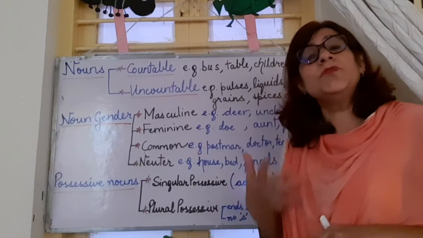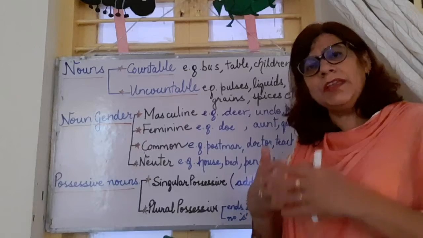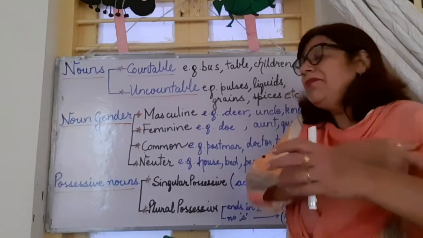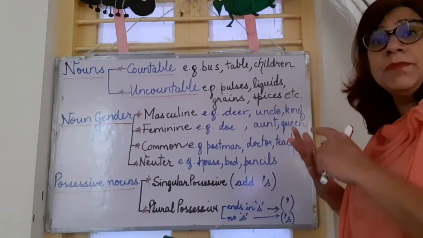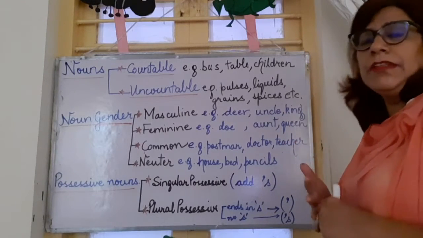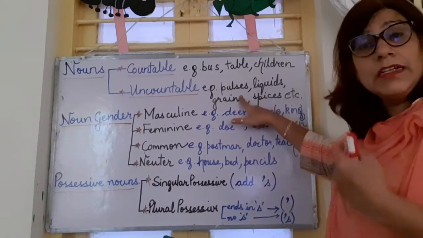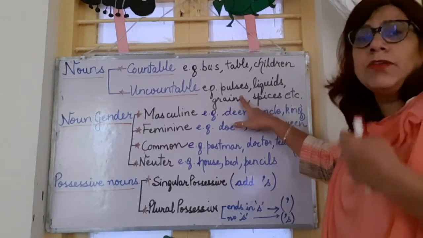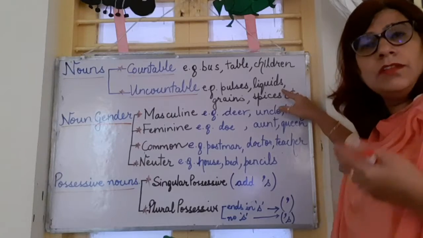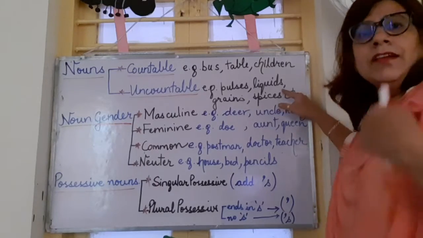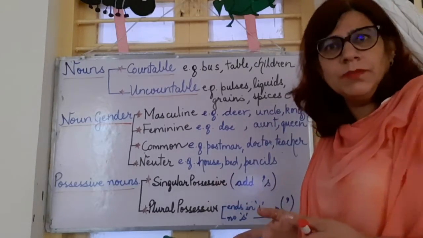But there are certain nouns which we can't count. We always talk about them in quantity. We tell how much. When we are talking about quantity, we use words like some, few, many, much, little with them. Things like pulses, the grains, the dal that mother makes, all the pulses we can't count. Liquid things around us like petrol, diesel, water, water in a tank, petrol in a car, we can't count it. Honey in the bottle, all these are uncountable nouns.